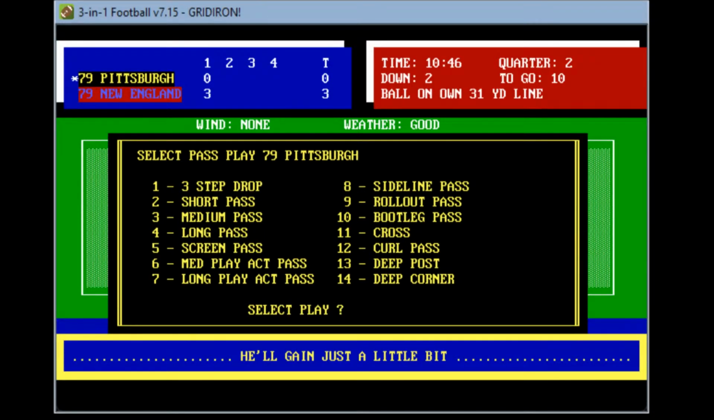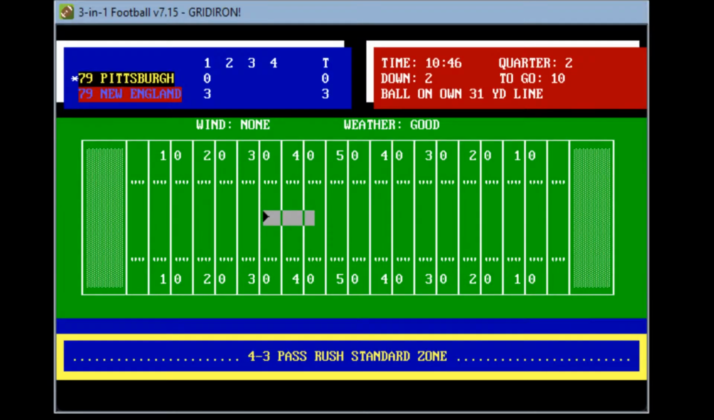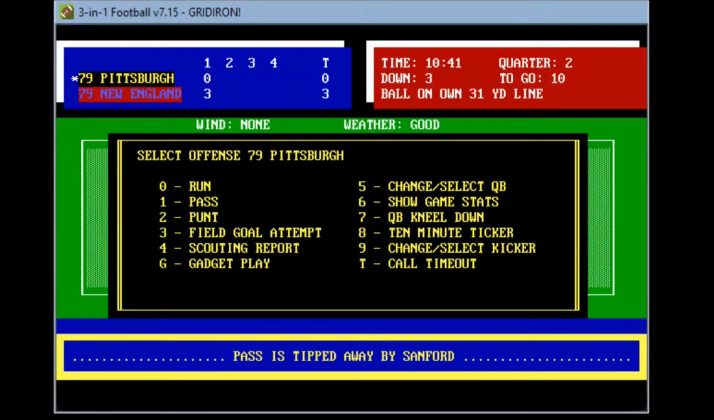Pittsburgh now will take a short pass here. Takes the snap, drops back, looking for Jim Smith downfield. Pass is tipped by Sanford. Third and 10 from their own 31-yard line. So Pittsburgh again, Bradshaw struggling right now, trying to get the right passing here. New England's defense is definitely putting up a fight.